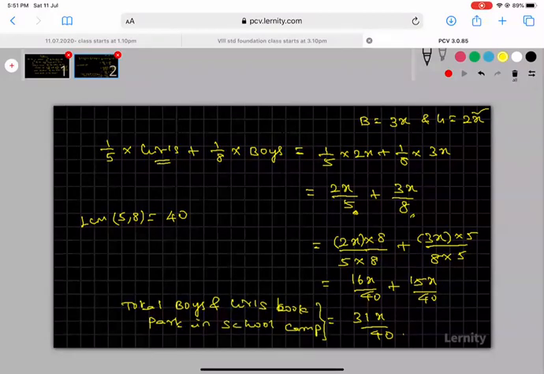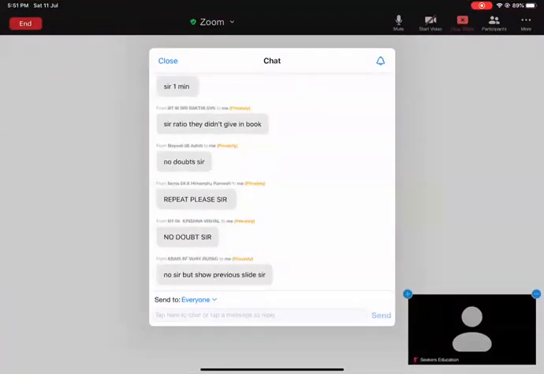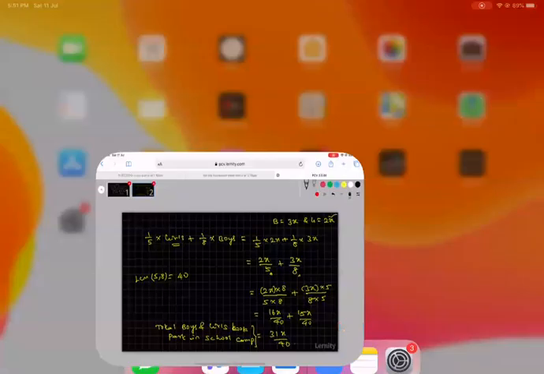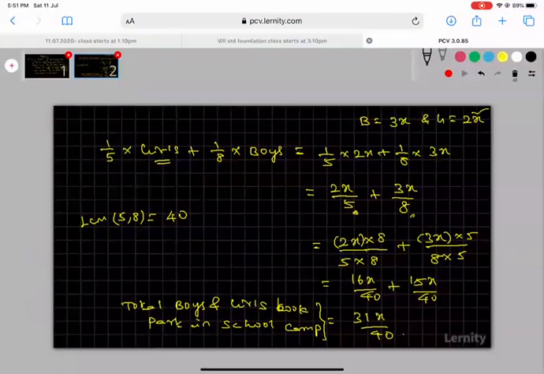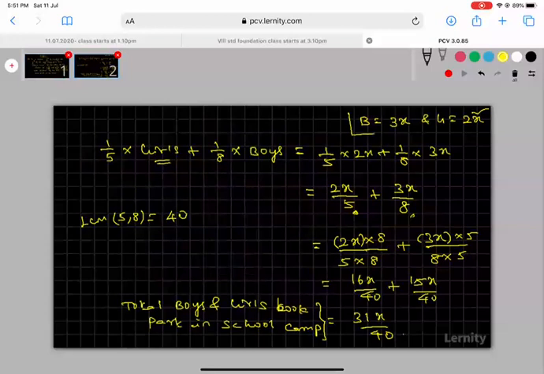Okay, I will start from the first. In a school camp, 1/5 of the girls and 1/8 of the boys took part. This is the first line they are given, and they also gave the ratio of boys and girls as 3:2. So I am taking the boys ratio as 3x and the girls ratio as 2x.